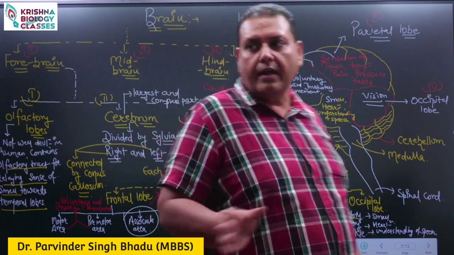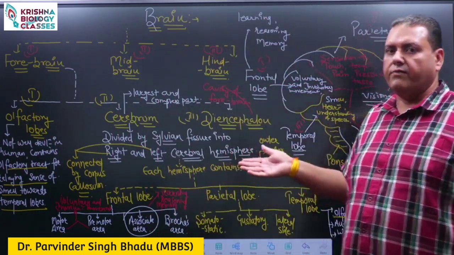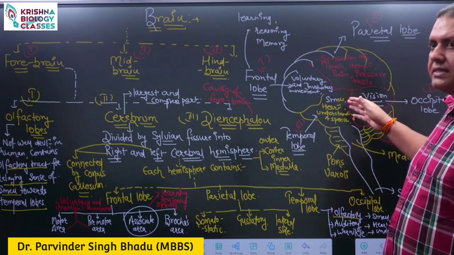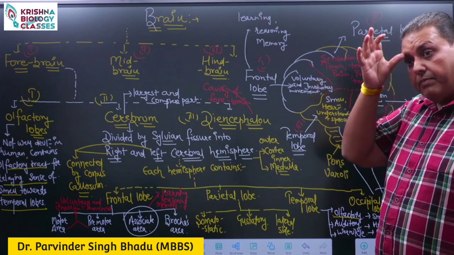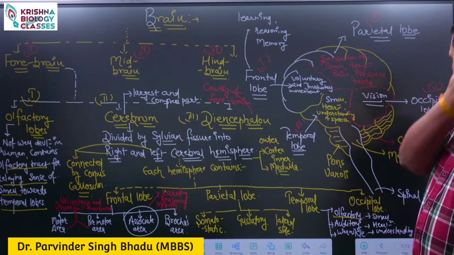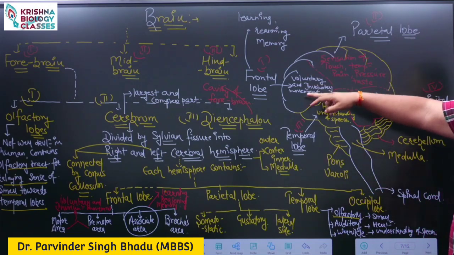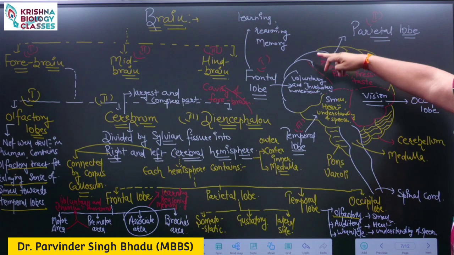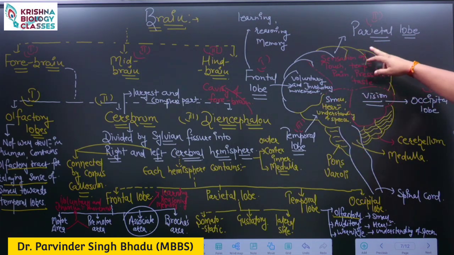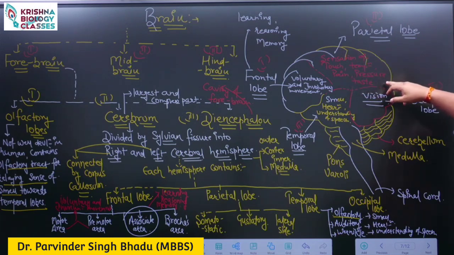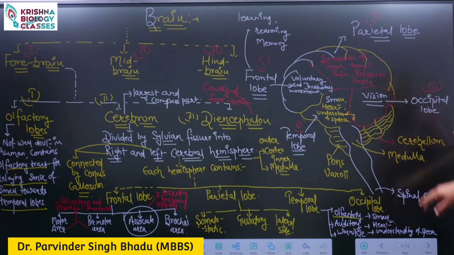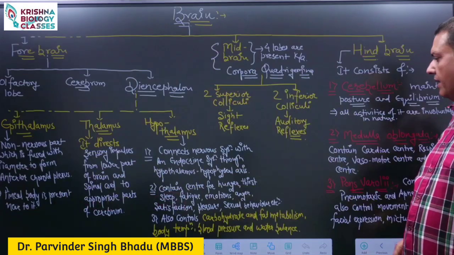Inside each cerebral hemisphere, right cerebral controls the functions of the left side of our body and left controls the functions of the right side. Inside each cerebral hemisphere, four lobes are present. They are frontal, parietal, temporal and occipital. The frontal controls the voluntary and involuntary movement, center for learning, reasoning and memory, and formation of speech. Parietal gives us the sensation of touch, temperature, pain, pressure and taste. Temporal helps us in smell, hearing, understanding of speech. Vision is controlled by occipital lobe.